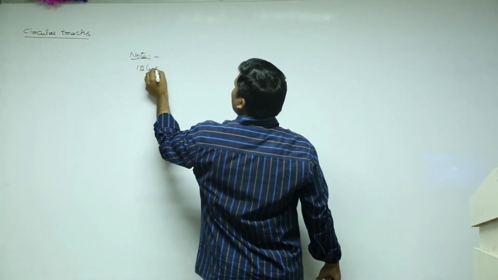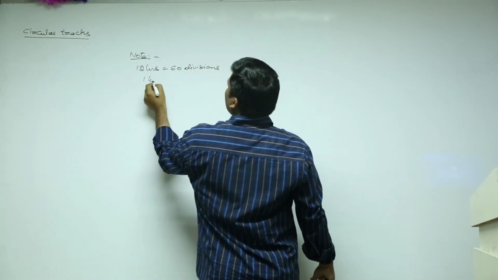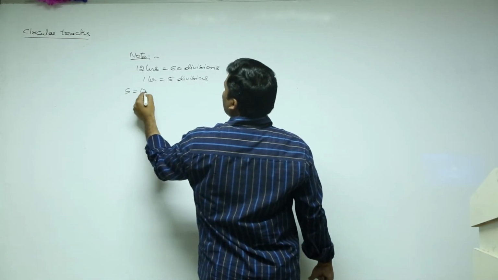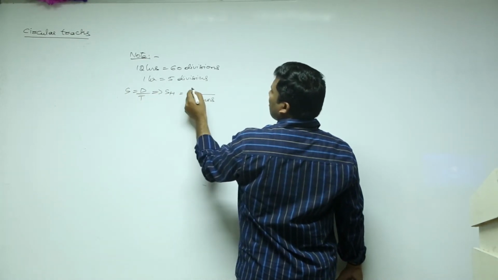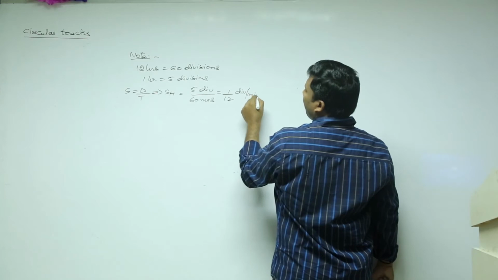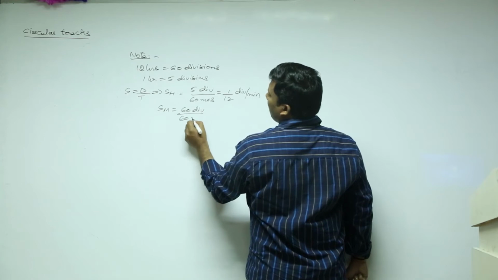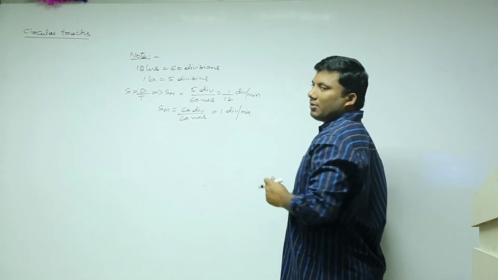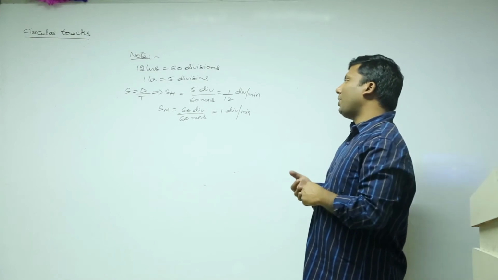12 hours is 60 divisions in clocks. 1 hour is 5 divisions. Speed is equivalent to distance by time. Speed of hour hand: 1 hour is 60 minutes, it is 5 divisions, so it is 1 by 12 division per minute. Speed of minute hand is 60 divisions by 60 minutes, it will be 1 division per minute. Speed of hour hand is 1 by 12 division per minute, speed of minute hand is 1 division per minute.